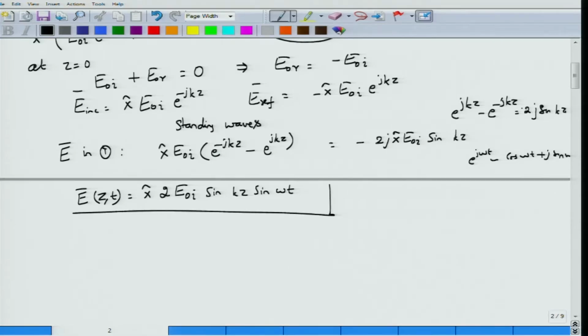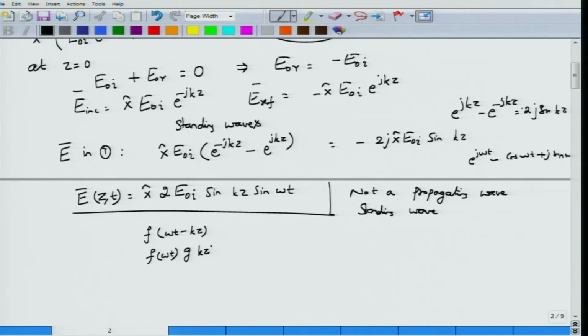This is clearly not a propagating wave, this is in fact a standing wave. A propagating wave is characterized by some function of omega t minus kz, whereas a standing wave is characterized by some function of omega t and some function of z.